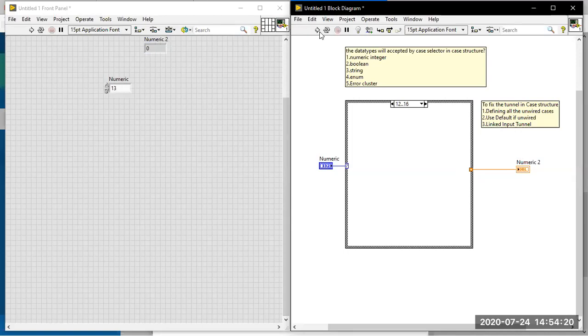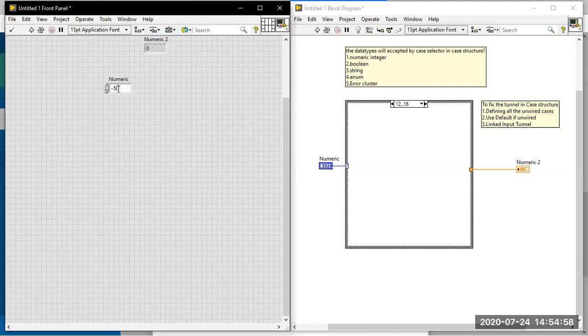When will the case structure execute the default case? What value should you provide so that my program executes the default case? Apart from 0. If we give the value 0, definitely the 0 case is available and it will execute the 0th case. But if you give the value -1, -2, even -5000, you will execute the default case.